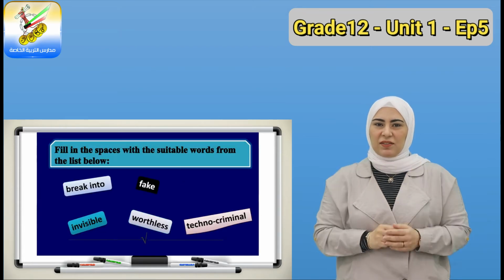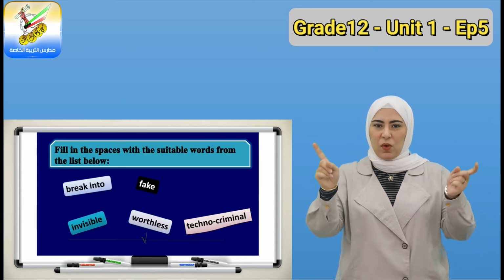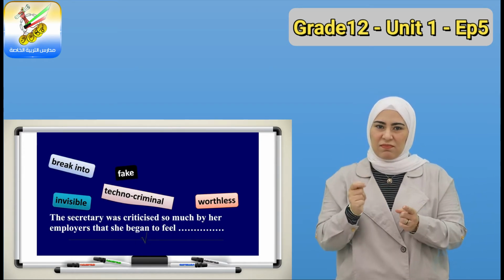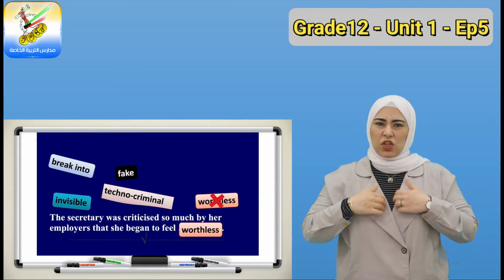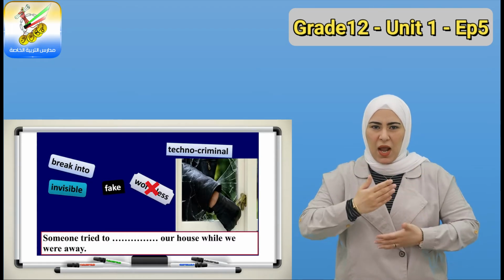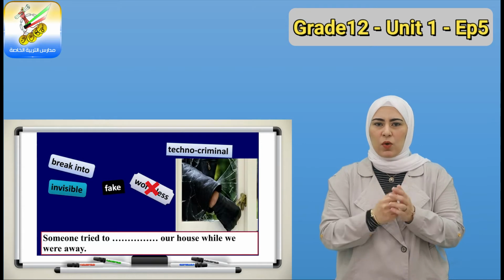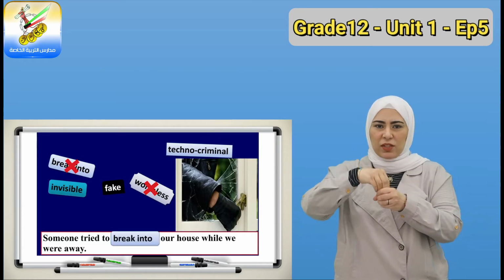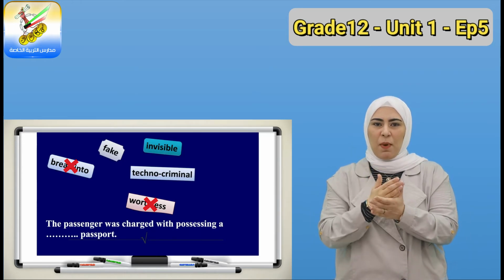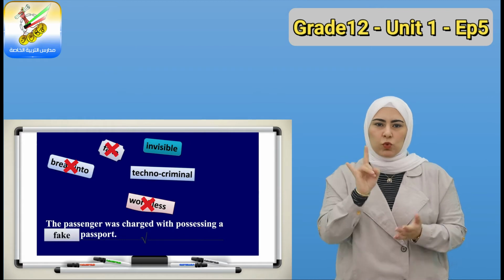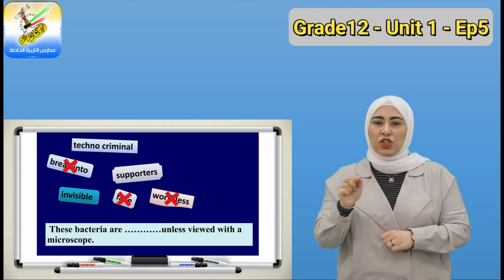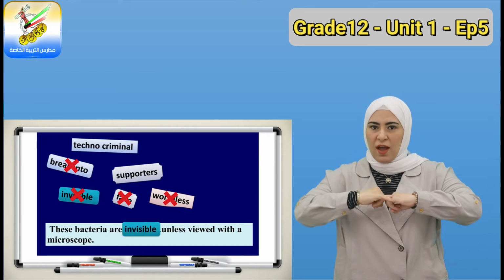Here are 5 words and fill in the spaces with the suitable one. The secretary was criticized so much by her employers that she began to feel she was criticized. She felt worthless. Someone tried to, from the picture you will know the answer, someone tried to, our house while we were away. Break into. The passenger was charged with possessing a passport. He was charged, so the passport was fake. These bacteria are, unless viewed with a microscope, so if you don't have a microscope, bacteria are invisible.